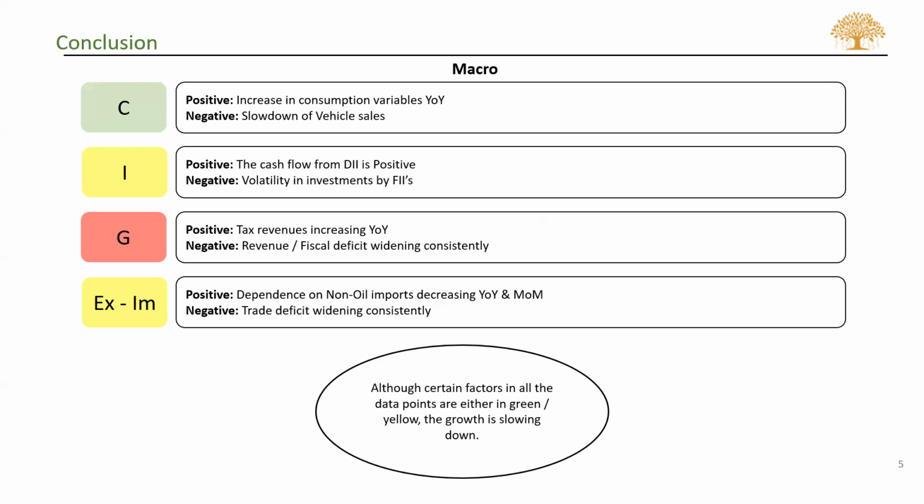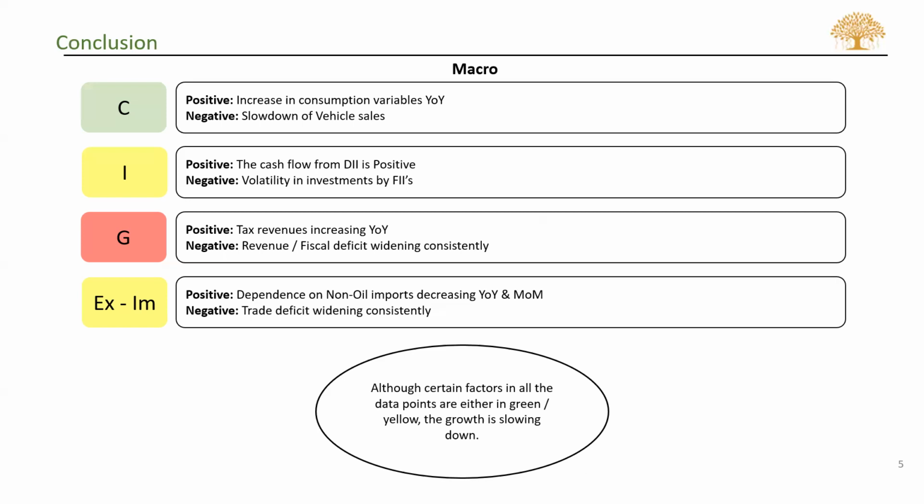Then looking at exports and imports, we have given it a neutral rating, which shows that the positive aspect of exports and imports currently is that dependence on non-oil imports has been decreasing, and oil imports have been coming down looking at its prices. However, the negative factor is that the trade deficit is widening consistently, which means we are importing more than what we are exporting.